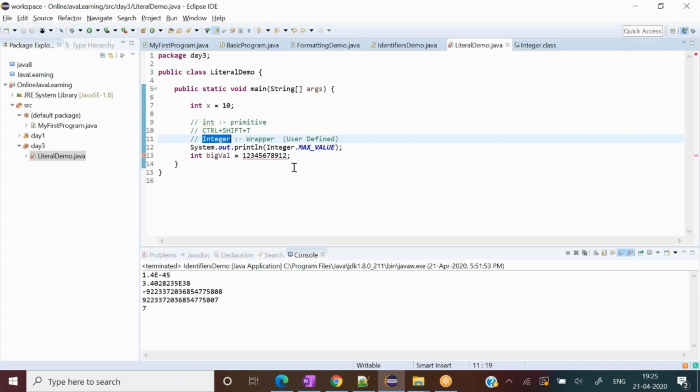Okay, so for now, just come back to the literal itself. For clarity, int is a primitive data type that comes from C or C++, and Integer is a class in Java. Your understanding is perfect. So now when I say int x equal to 10, that becomes a literal for me. So the whole line, line number 7, is a literal, because I bound a value with it.